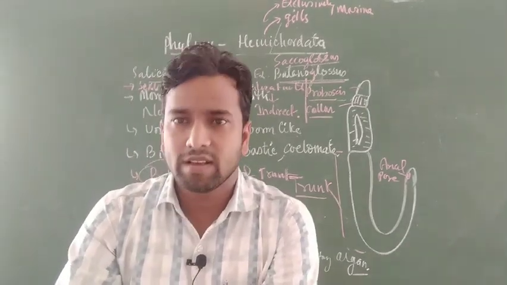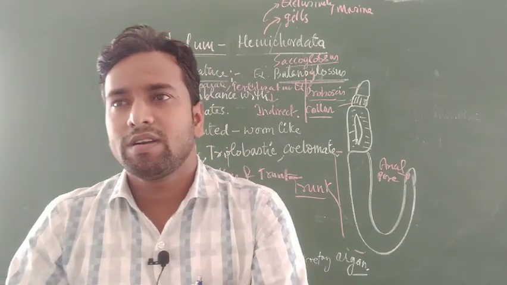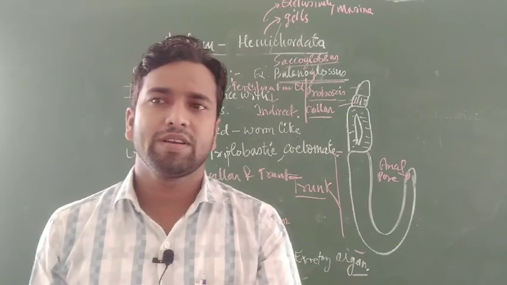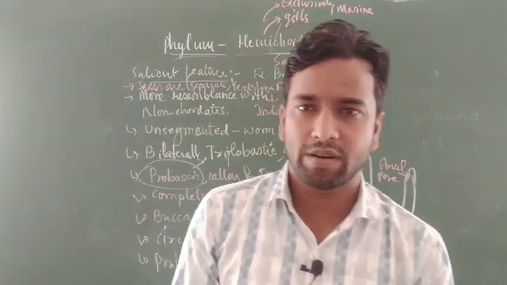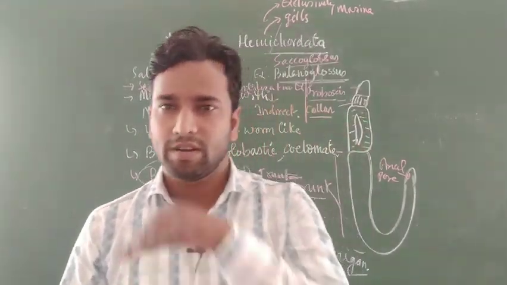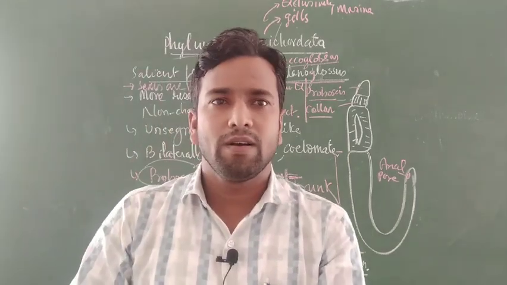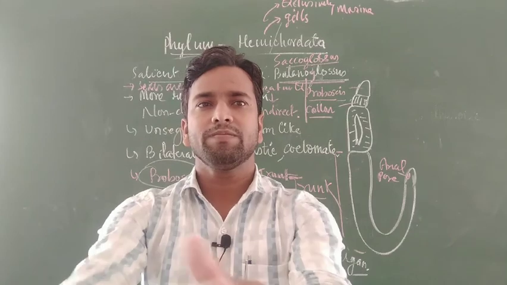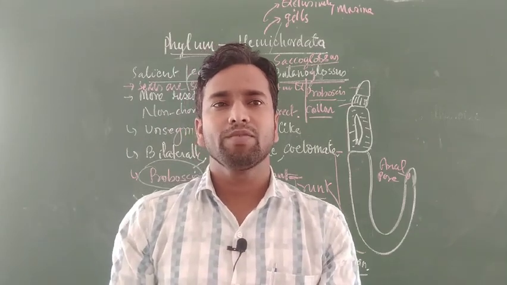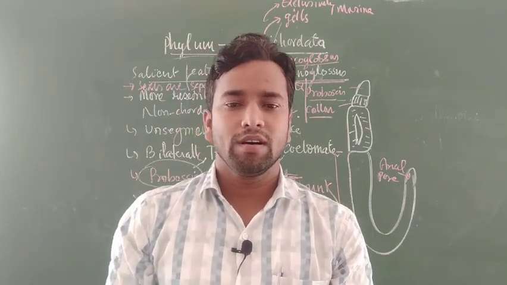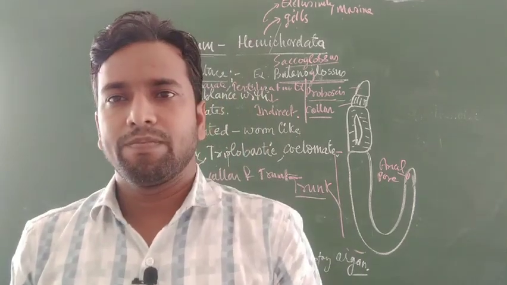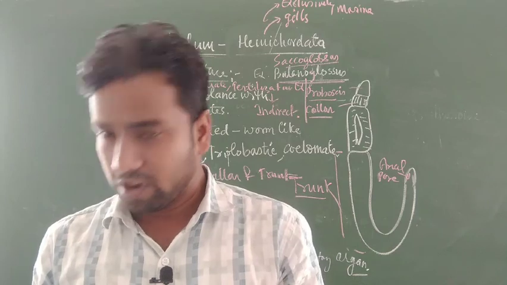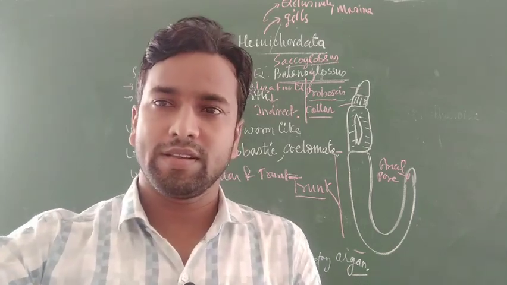In the next class I will discuss the difference between chordates and non-chordates: what characters are present in chordate animals and what characters are present in non-chordate animals. After that, one by one we will learn about the different phyla and classes of chordata. Now I am going to end the class. Thank you, students.